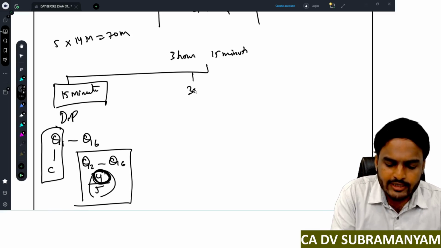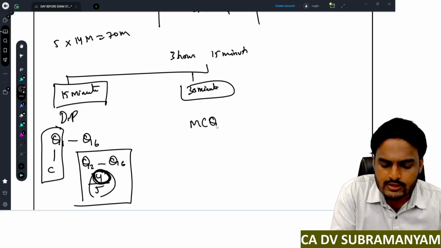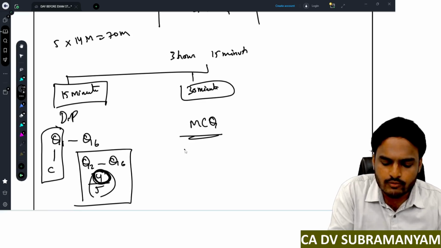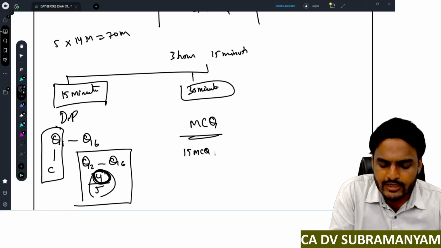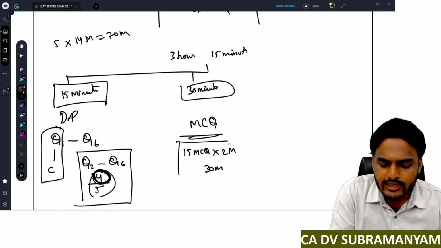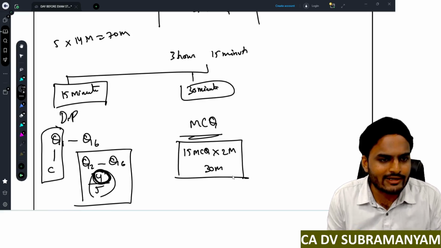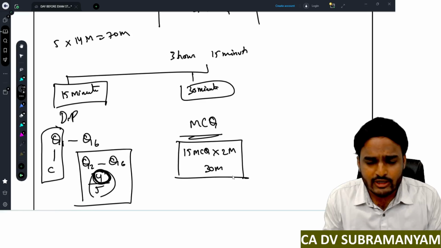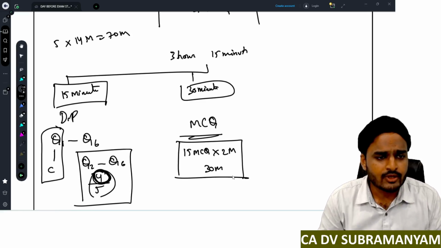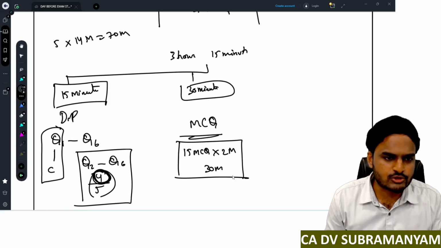Next 30 minutes, spend time on multiple choice questions, MCQs. As per the recent mock test paper, 15 MCQs were tested, each question carrying 2 marks. So total 30 marks. Read multiple choice questions properly. For the time being, there is no negative marking. So read each and every question carefully, 2 to 3 times, and select the correct option.